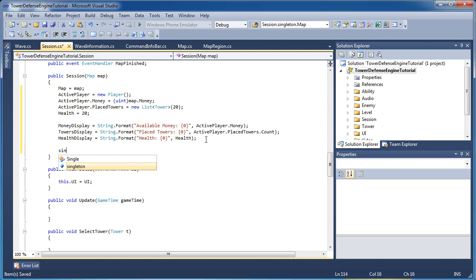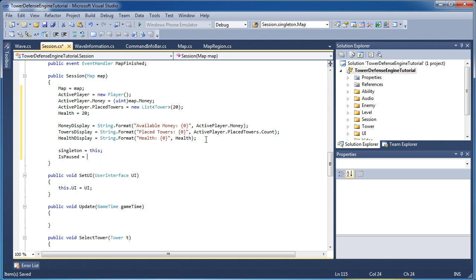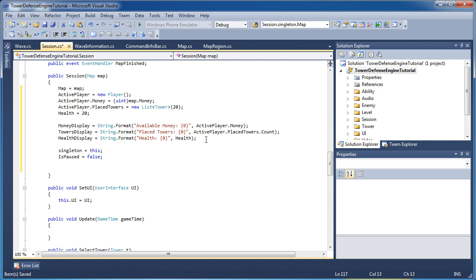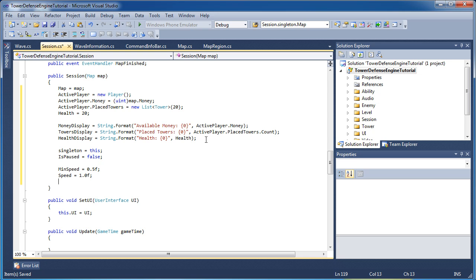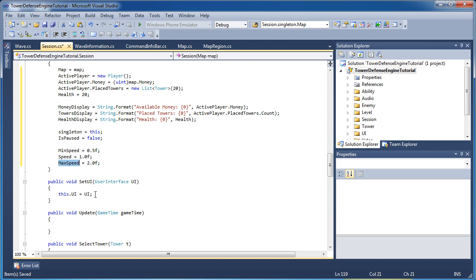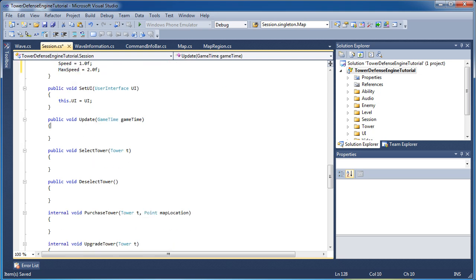So now we need to set the singleton is equal to this. Is paused is equal to false. Our min speed is equal to 0.5f. Our speed is equal to 1.0f. And our max speed is equal to 2.0f. Whenever you click increase speed or decrease speed, this is what checks to see if it's within the range min and max. Alright, set UI we already did.